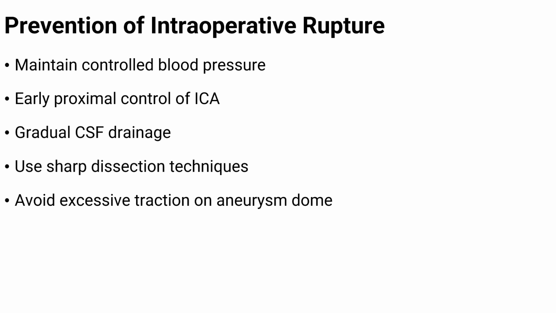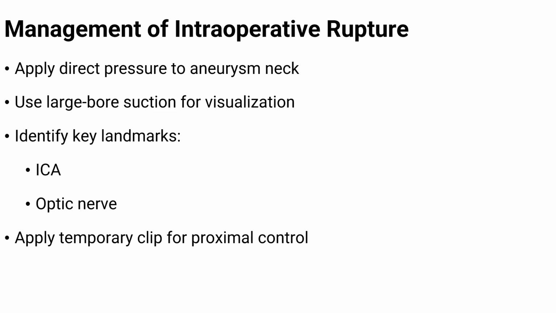CSF is released in a controlled way to relax the brain, and sharp dissection is used to avoid unnecessary pulling on fragile tissue, especially around the aneurysm dome where rupture is most likely. The dome is never used for traction. Care is constant. If rupture occurs, the first step is to control bleeding and regain visibility. Direct pressure near the neck and strong suction help clear the field so key structures can be re-identified quickly, and a temporary clip is often applied to reduce blood flow.